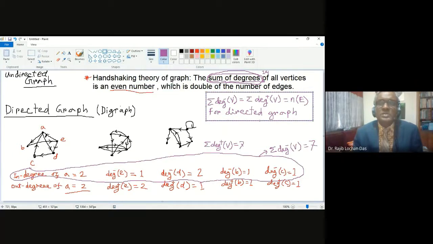Together, the in degree and out degree of the vertices will be the summation of degree, and that will be double the number of edges. It is correct. But if you do the separation, all in degrees, all out degrees and the number of edges will be the same every time.